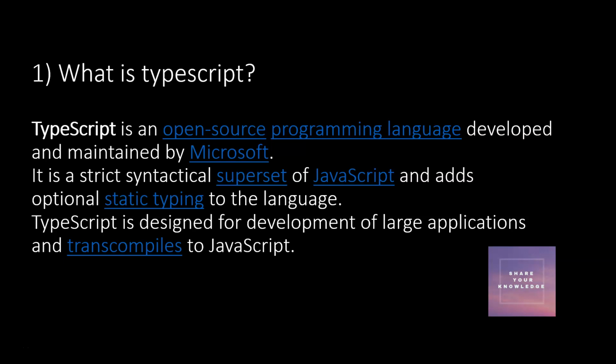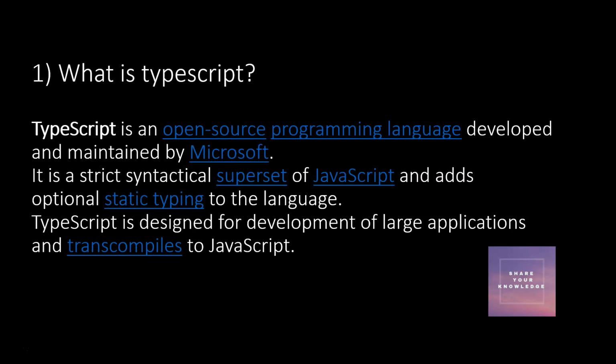So it is a programming language and a superset of JavaScript. It has all the data types present in JavaScript and some more. What it adds is static type checking to JavaScript, so that you don't make errors in JavaScript.